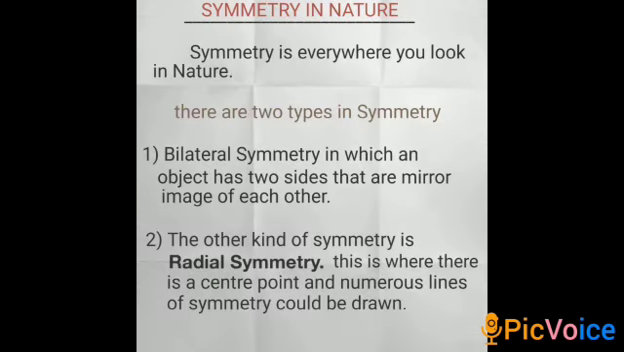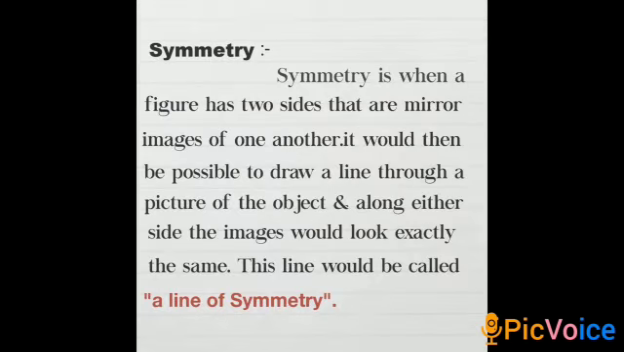Fourth one, symmetry in nature. Symmetry is everywhere you look in nature. There are two types of symmetry. First one, bilateral symmetry, in which an object has two sides that are mirror images of each other. Second one, radial symmetry. This is where there is a center point and numerous lines of symmetry could be drawn.